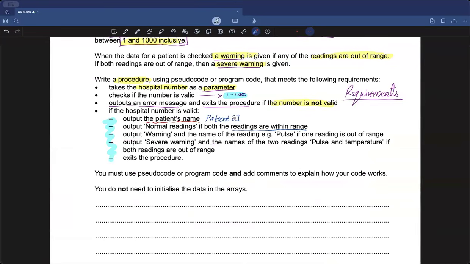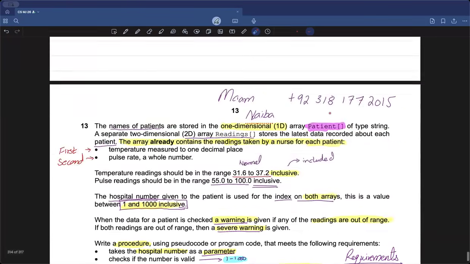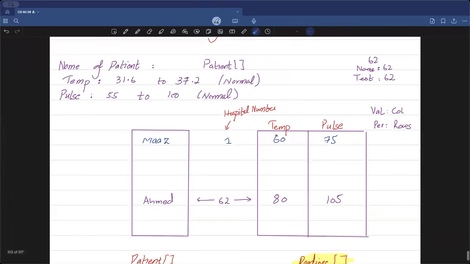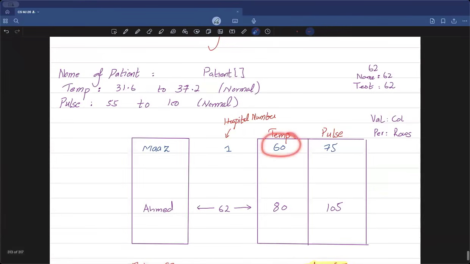If one reading is out of the range and the other is within the range, in that case I'll be outputting warning. So if you read the second point, it says output warning and the name of the reading, for example pulse, if one reading is out of the range. If I look up in this case of Mars, we can clearly see that temperature is out of range, right?